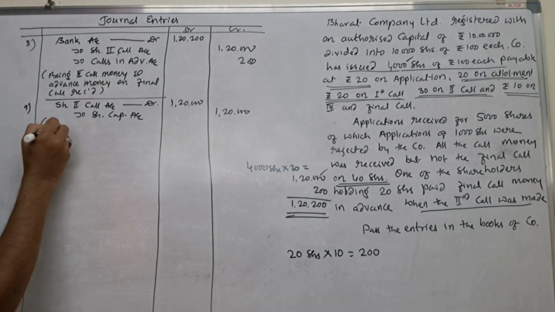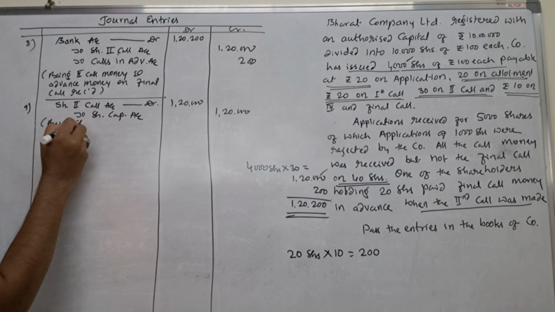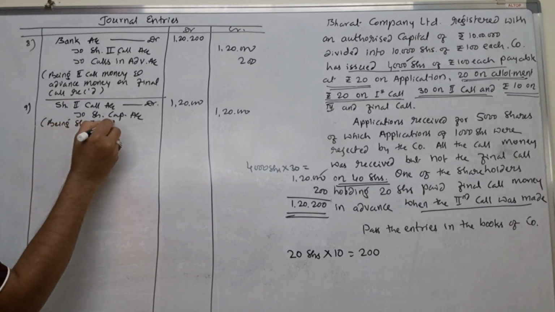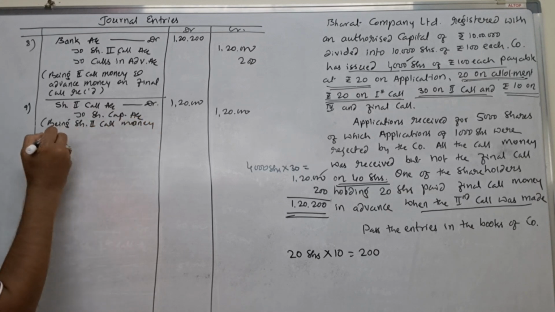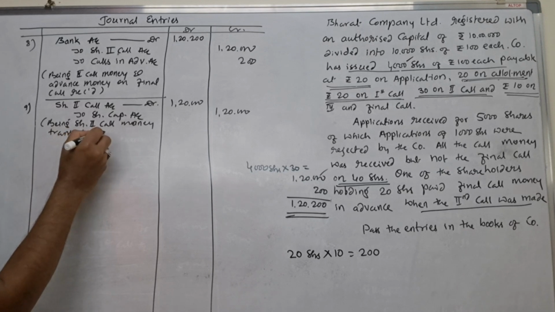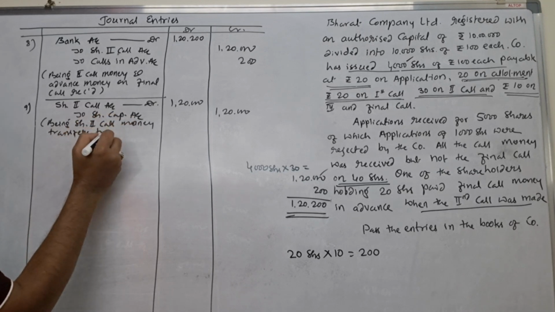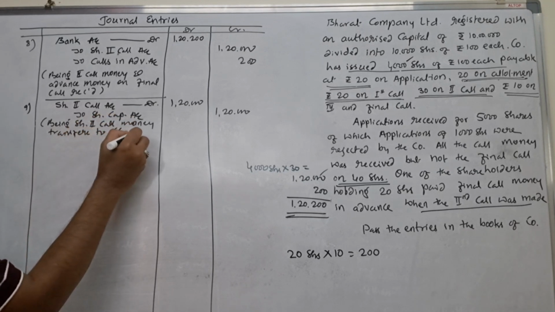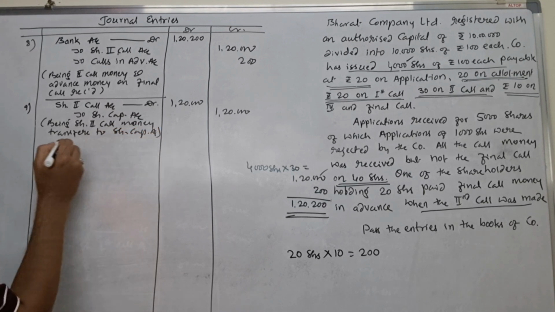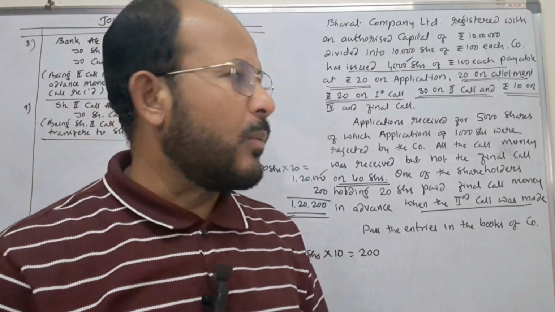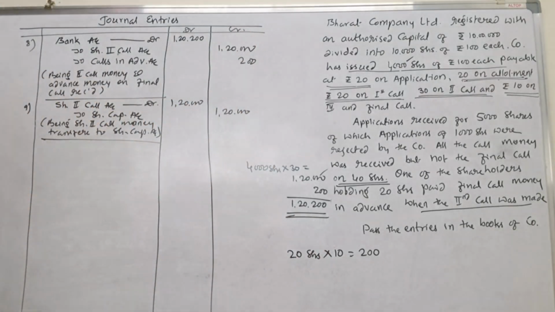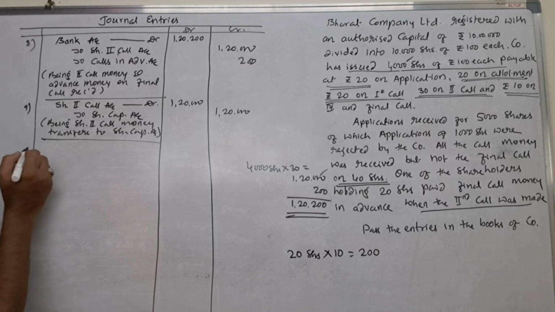Being share second call money transferred to share capital account. Or you can also simply write being share second call amount due. Next one is come to the